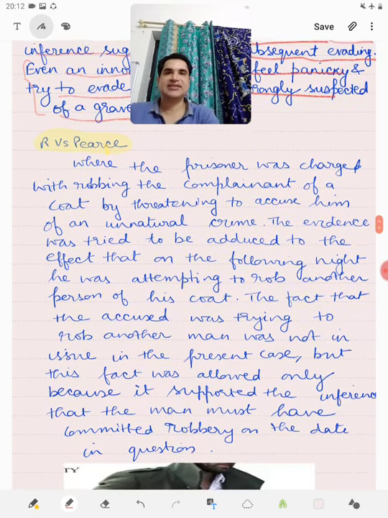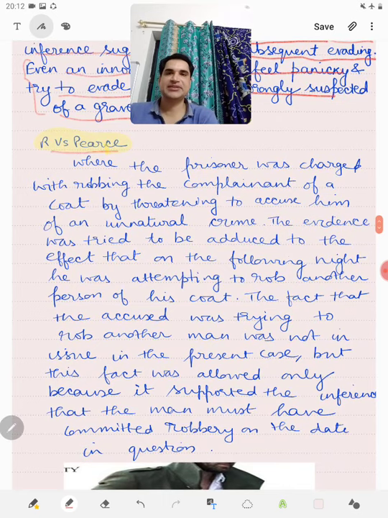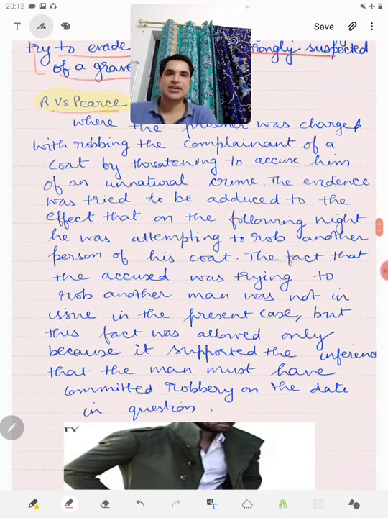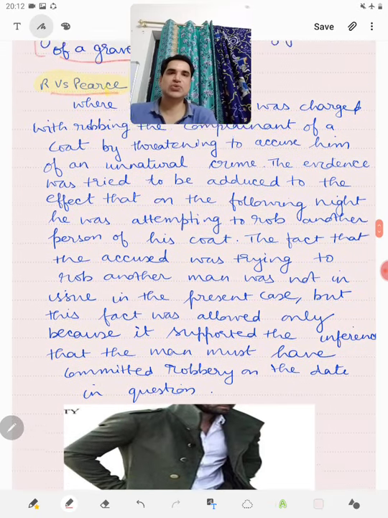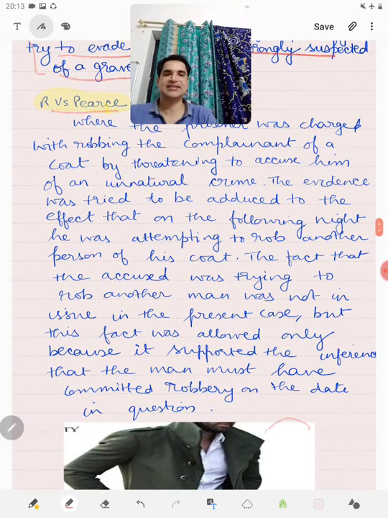Now, one similar case is R versus Pierce. Now, in this case, a person was accused of robbing another person of his coat. And what he did is that he robbed the person of his coat by threatening him that if he does not give him his cloth, he will accuse him of an unnatural crime.